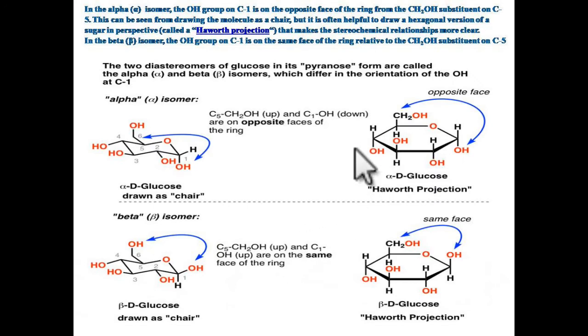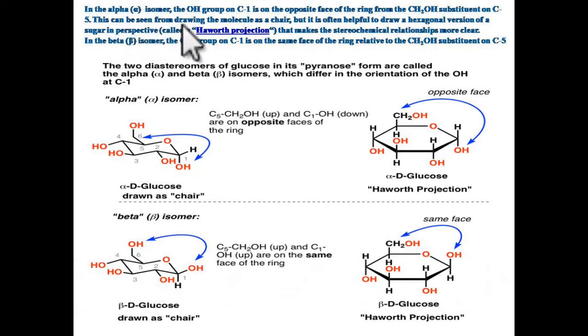In the alpha isomer, the hydroxy group on the first carbon atom is on the opposite face of the ring from the CH2OH substituent on carbon 5.